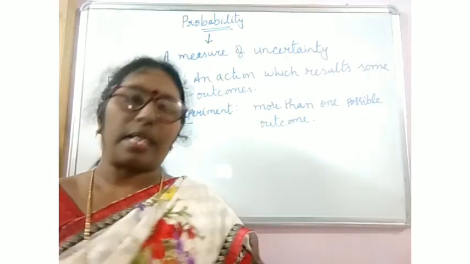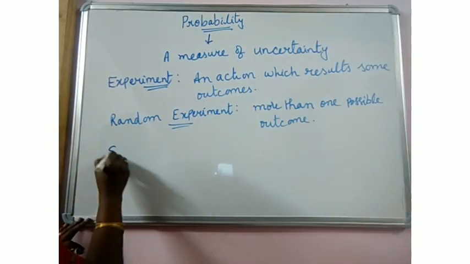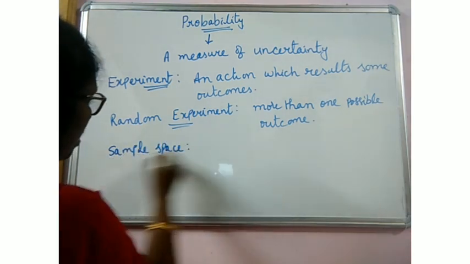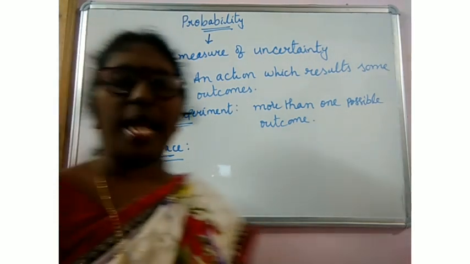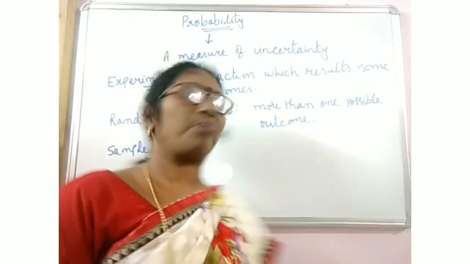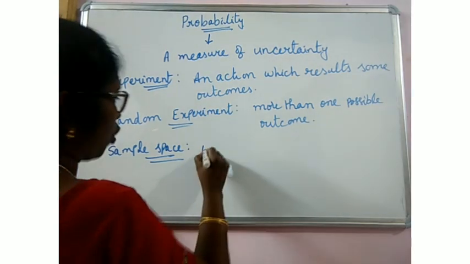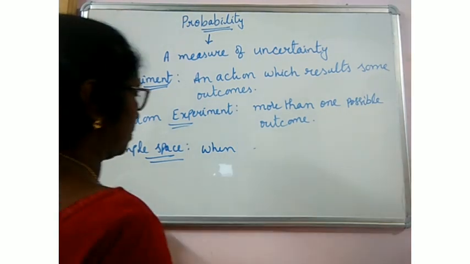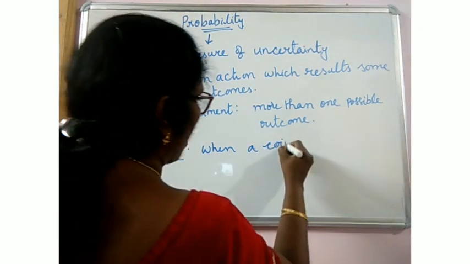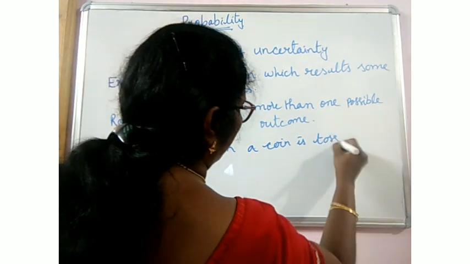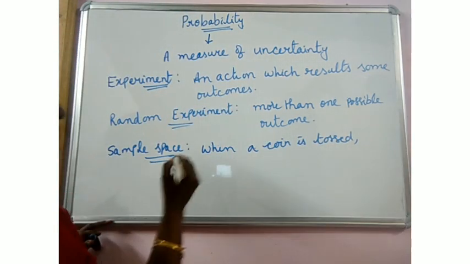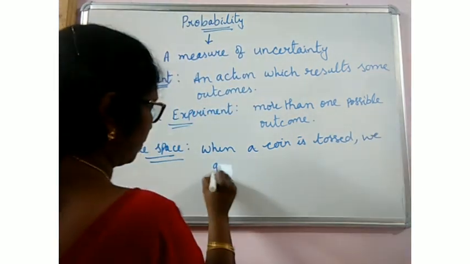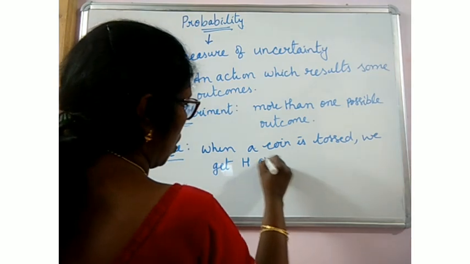And what is a sample space? The collection of all the possible outcomes is known as a sample space. When a coin is tossed, either we get head or tail.